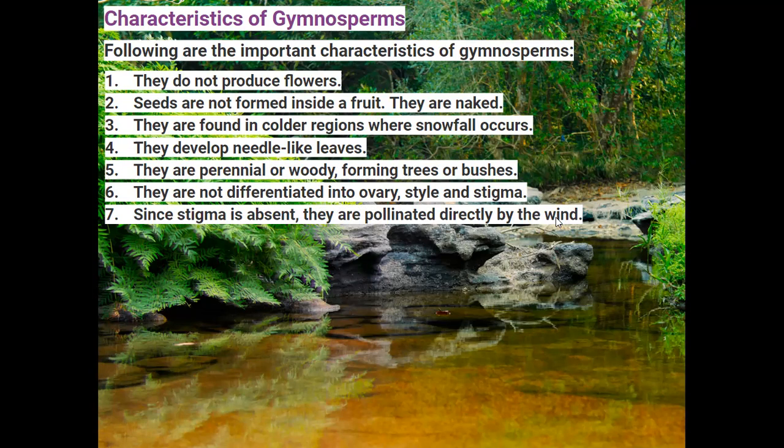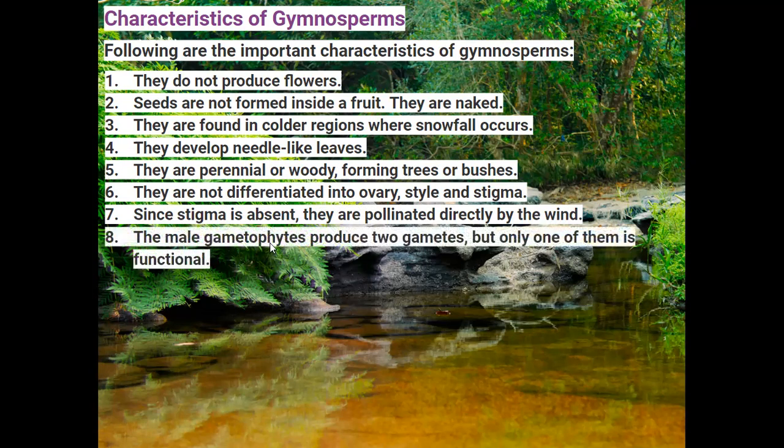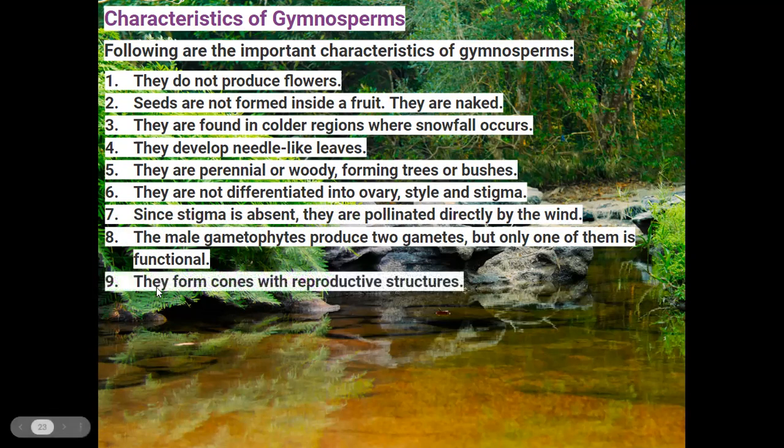Only wind pollination occurs in the gymnosperms. The male gametophyte, meaning the pollen grain, produces two gametes. From the two gametes, only one is functional, and the rest is reduced. And they form cones with reproductive structures.